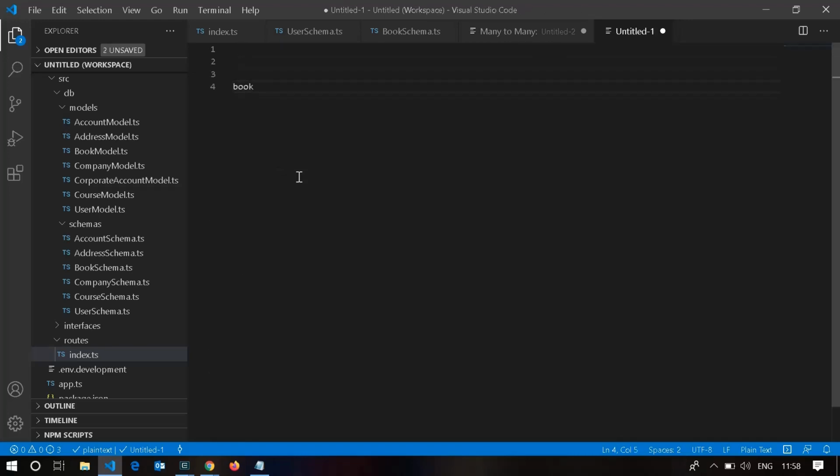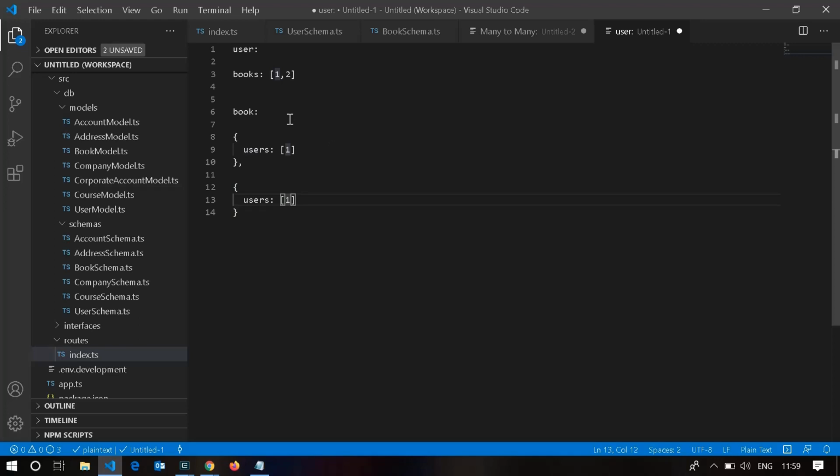Let's take how it is stored in MongoDB. Book will have these users. Let's say in user we are storing ID 1, assume 1 and 2 are the user IDs. So here we have user, and user will have books, 1 and 2. Okay, this is our first book, and let's take our second book, with user 1.